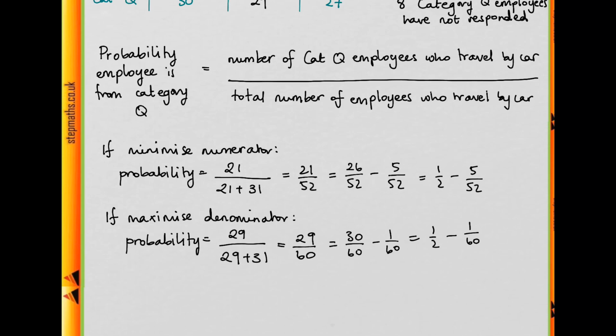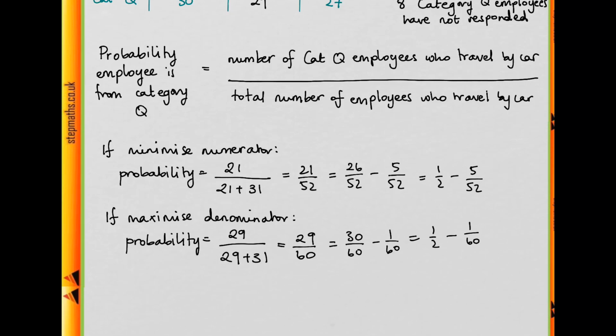Now we've rewritten them both as a half minus something. So the smaller fraction is going to be the one where we're taking the bigger thing off. If we can find which one of these fractions is bigger, then that's the one that's got the smaller fraction and the smaller probability.